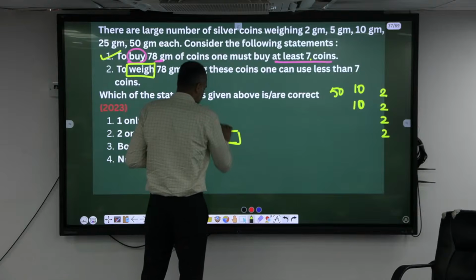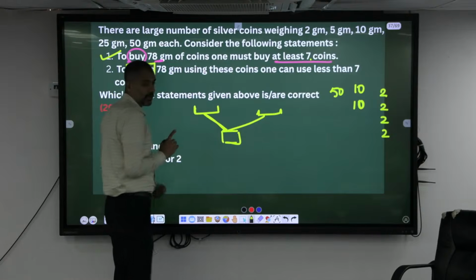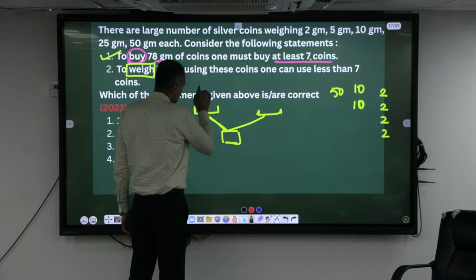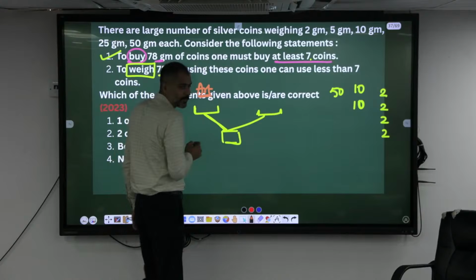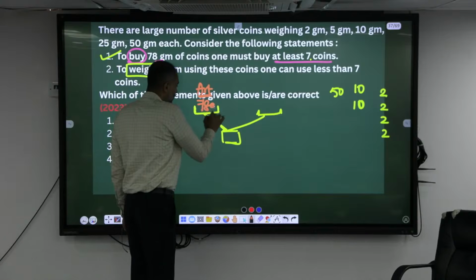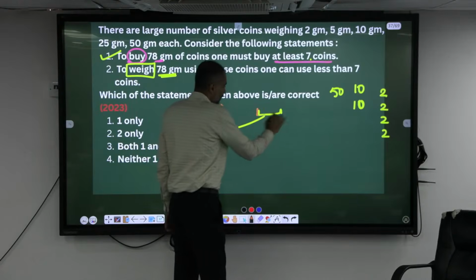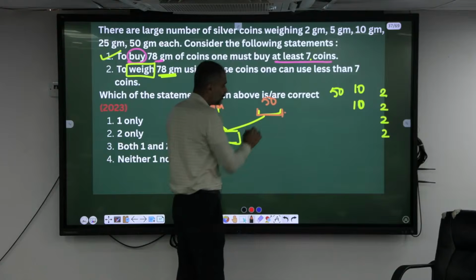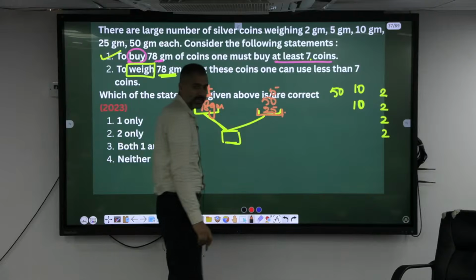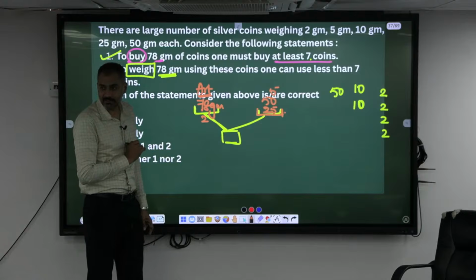Let's say this is a weighing machine. You have gone to buy exactly 78 grams of material. You will put 50, let's say. Thereafter I will put 25. How much did it become? 70. Now I will put 5. It became how many? 80. Now I will put 2 here. Am I measuring 78 grams?